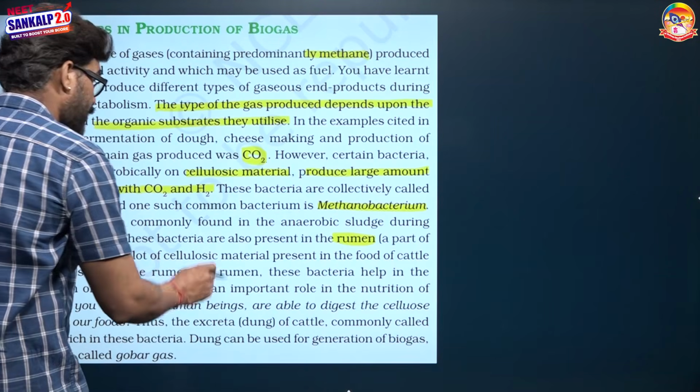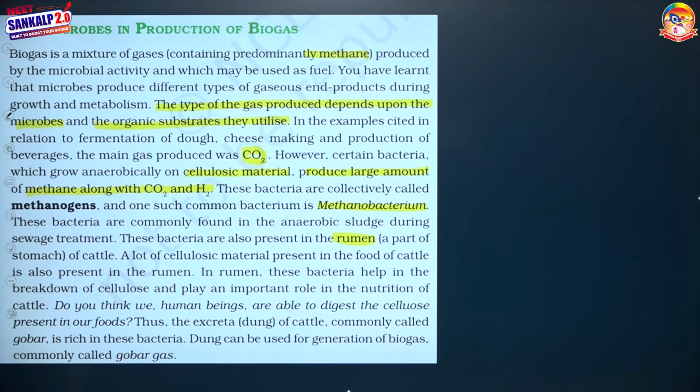A lot of cellulosic material is present in the food of cattle. In the rumen, these bacteria help in the breakdown of cellulose and play an important role in the nutrition of cattle. Do you think we human beings are able to digest cellulose? No. Why? Because we don't have cellulase activity.